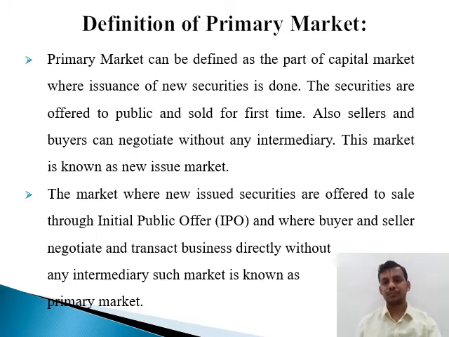Speaking on the part of primary market, here companies usually go for raising capital for the purpose of their operation. Various times you have read in the newspapers or in the news headlines or in bulletins that an IPO of a company is going to be listed in the market. Usually they are going to list into the capital market. That is why they go to primary market for the purpose of listing of the IPO. That is in relation with the primary market definition.